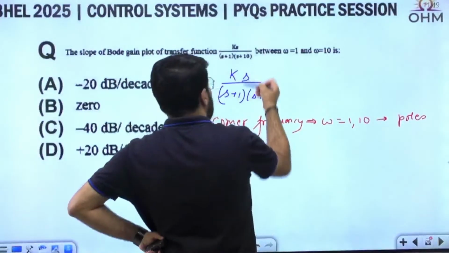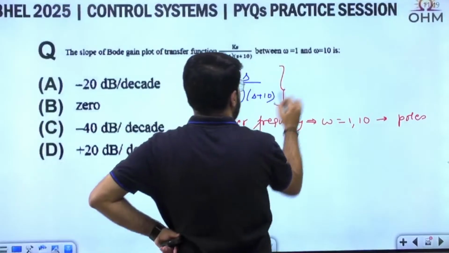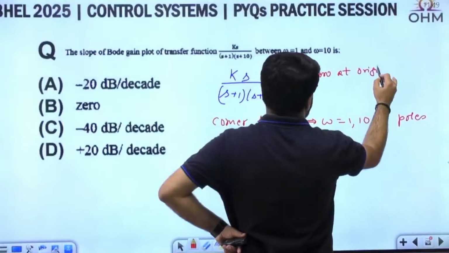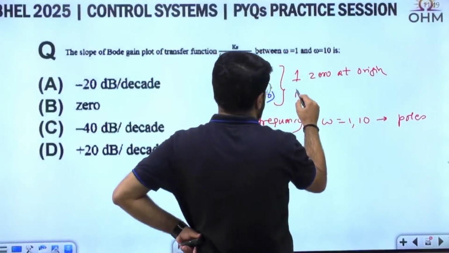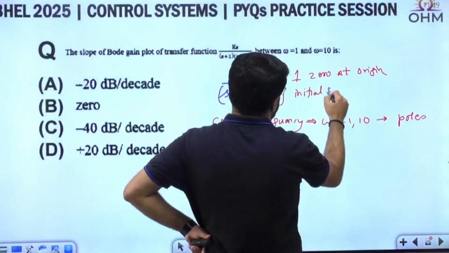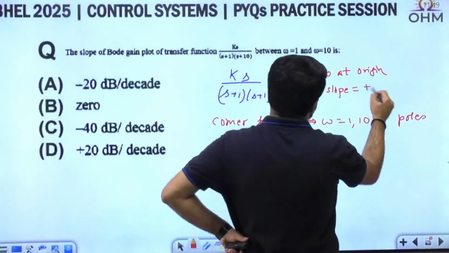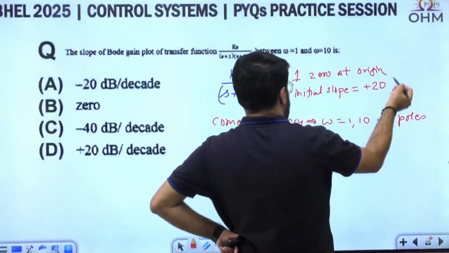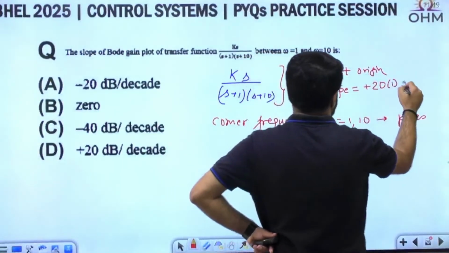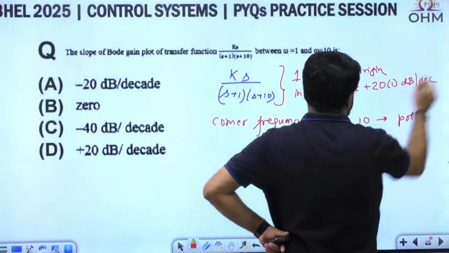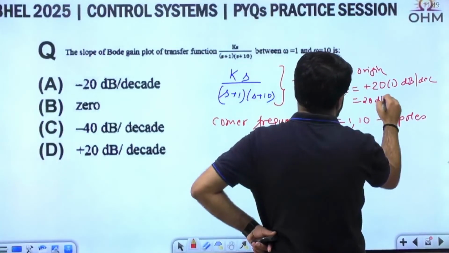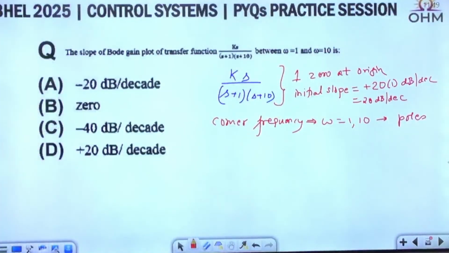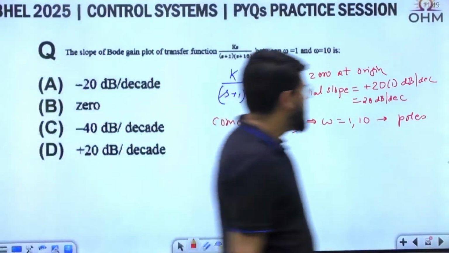Now, what about the poles or zeros at origin? There are no poles at origin, but there is one zero at origin. If there is one zero at origin, what is the initial slope? For zeros at origin, the initial slope is given by plus 20 m. For m zeros, it is plus 20 m. For only one zero, it is plus 20 into 1 decibel per decade, or basically 20 decibel per decade. The initial slope is given by plus 20.